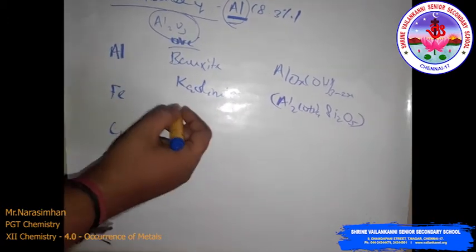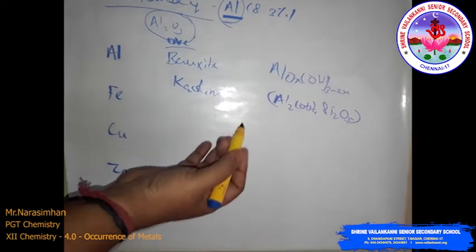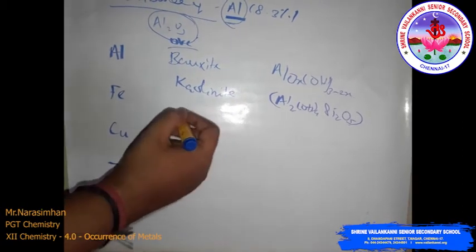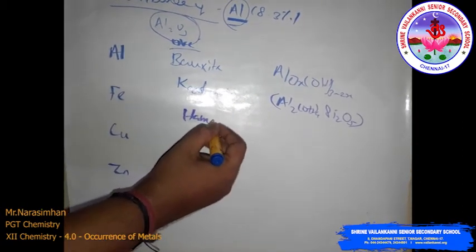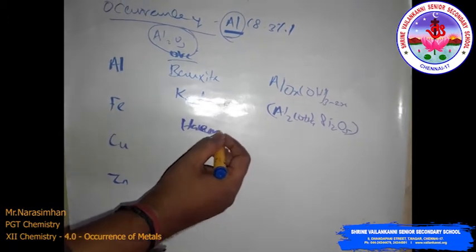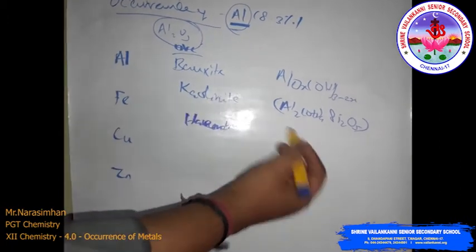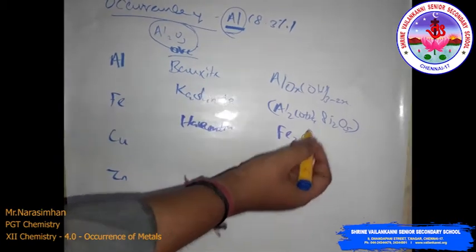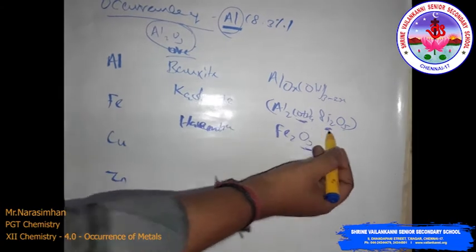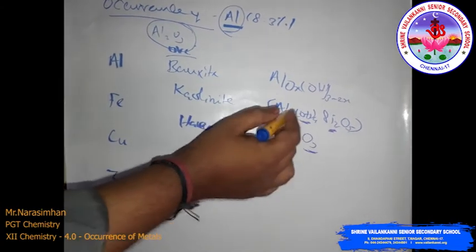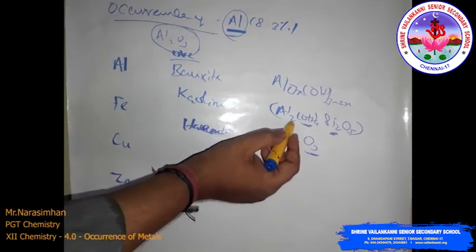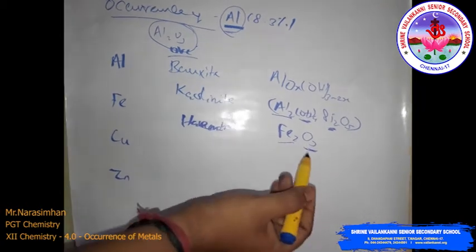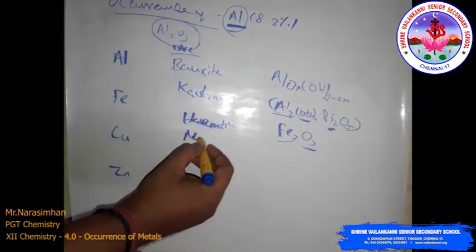Then iron. The ores of iron are hematite, magnetite, siderite, and iron pyrites. Hematite is Fe2O3.